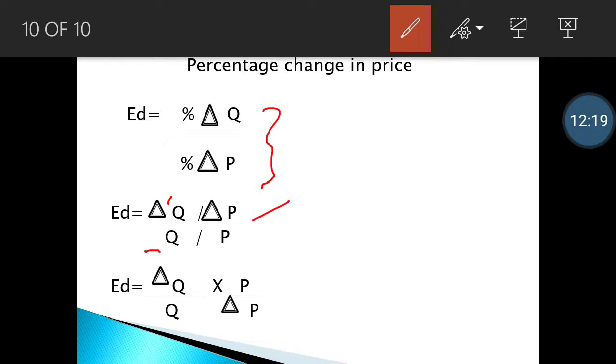Change in P represents the difference between the original price and the new price, and P represents the original price. So when we convert this into multiplication form, again the original price comes upside, and then the change in price, which is shown with delta P, comes downwards.